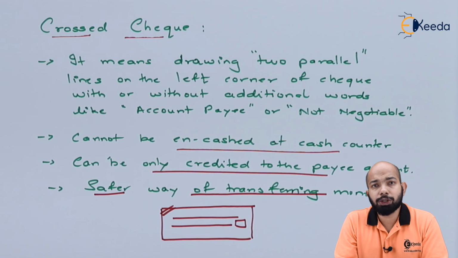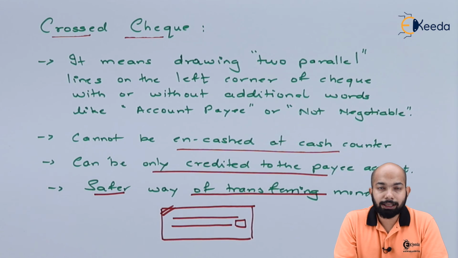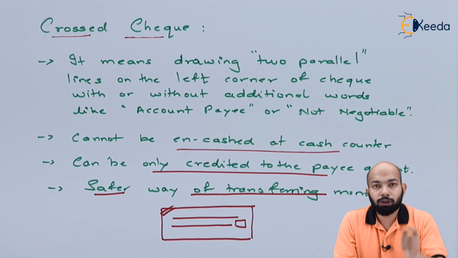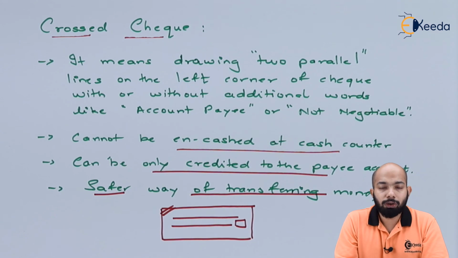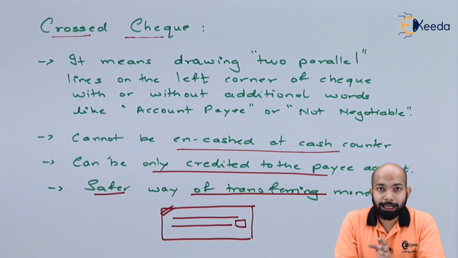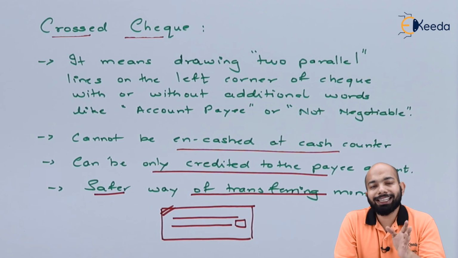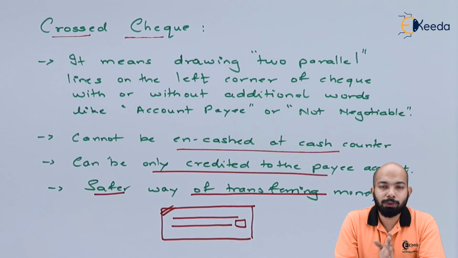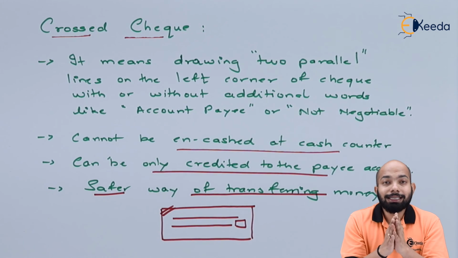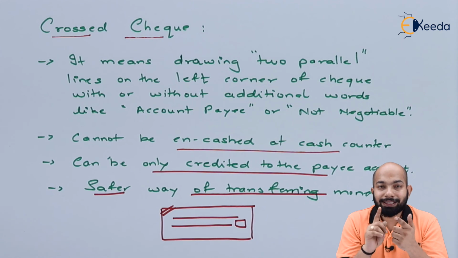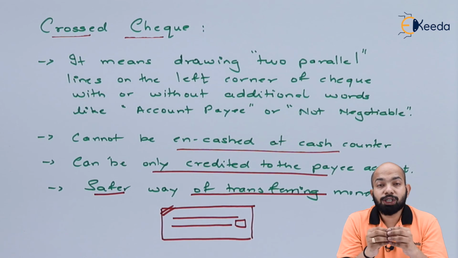So whenever you have to issue a check to someone else, make sure it has a cross mark there, two parallel lines on the top left hand side. This will ensure that the check is not misused by any third party and the amount gets credited only to the person who is supposed to receive it. So this is the definition of check, the essentials of check, and the types of check that we have covered in this video.